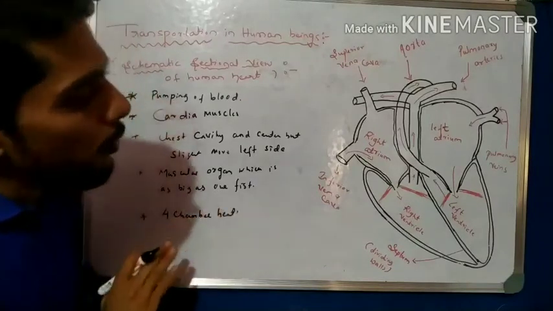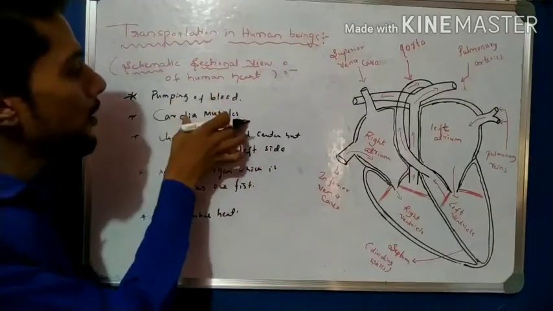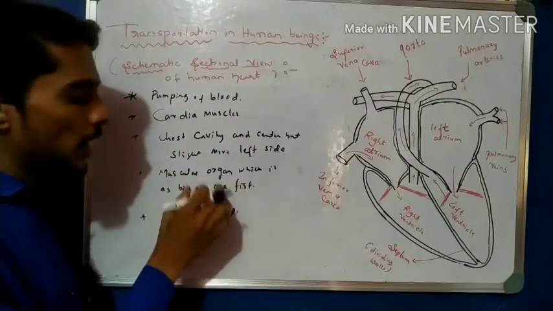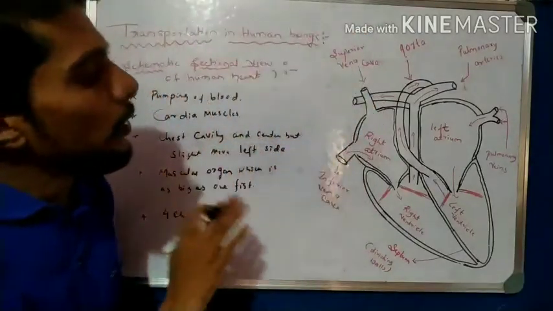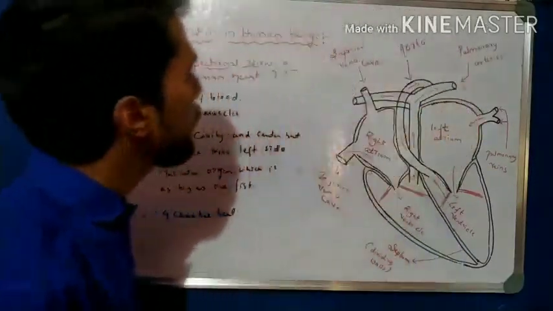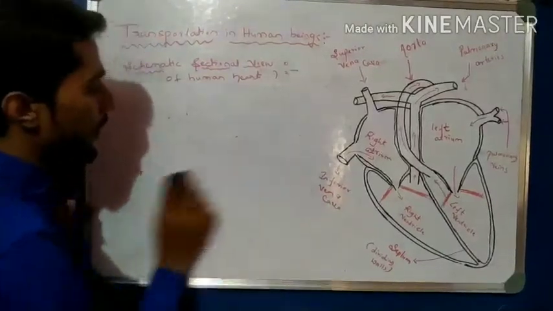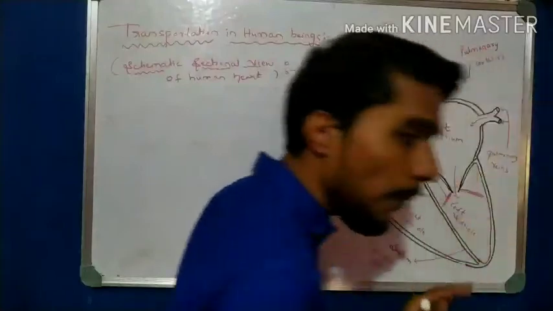So this is all about some important parts of the heart. The heart is a pumping organ, cardiac muscle, location, and then size of the heart, and then it has 4 chambers, right? So now naming the 4 chambers, and then all the blood vessels. Okay, so now come to the other points after this. This is clear, simple points. Now before working, we have to identify the parts, very important.